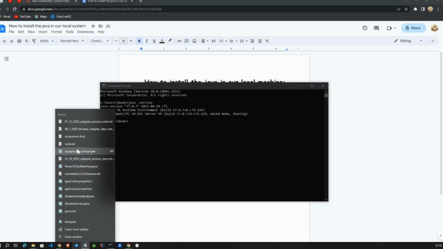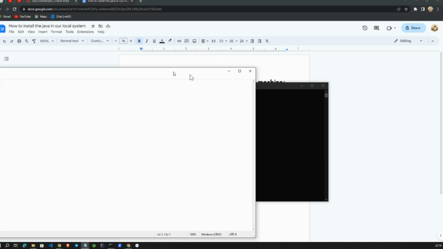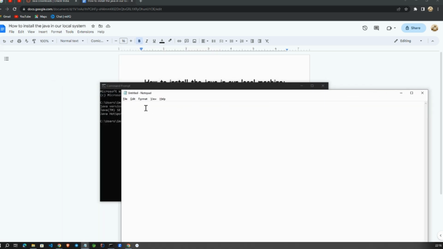We will make one Notepad file. Here we will type class, Java example, public static void main of args.